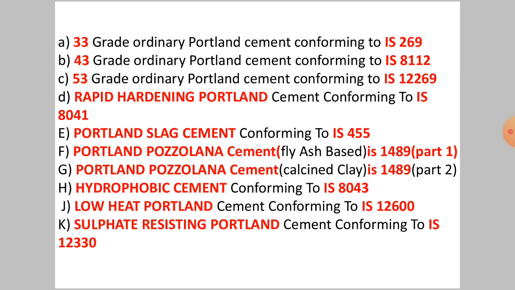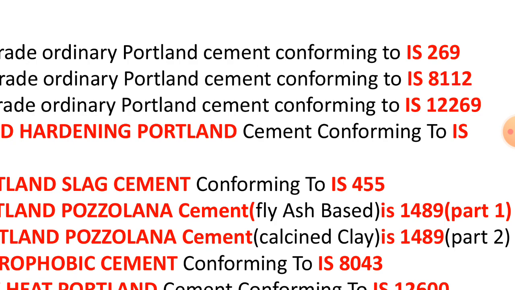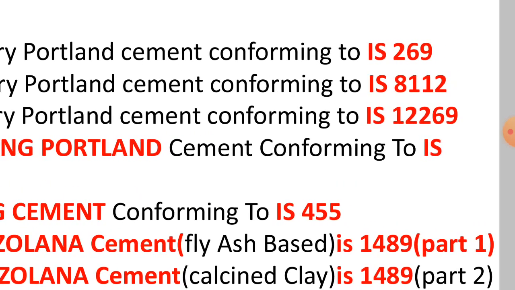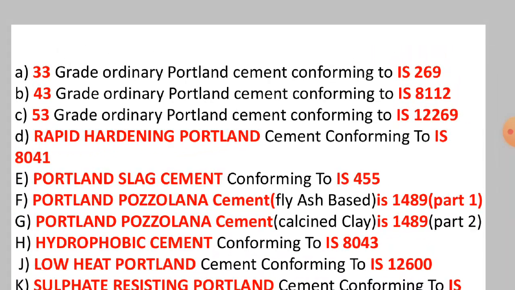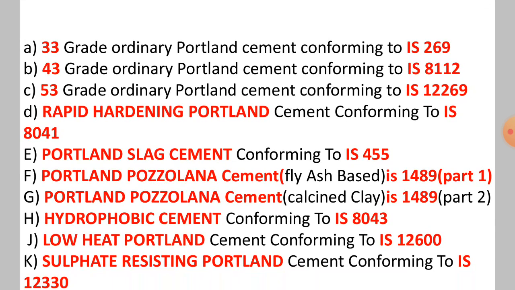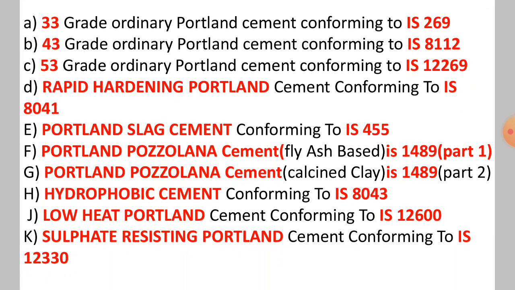First we see in the first page of IS 456, the ordinary Portland cement. Ordinary Portland cement of 3 grades is explained, that is 33 grade, 43 grade and 53 grade, which belong to IS 269, IS 8112, IS 12269. After that there are 4-5 most important cements that are used for heavy construction, and that is rapid hardening